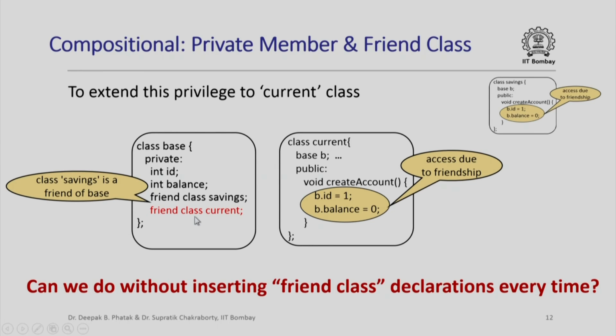So, a natural question to ask is that can we do this without actually modifying the base class every time I want to add another class to which I want to extend this privilege of accessing some special members of the base class?